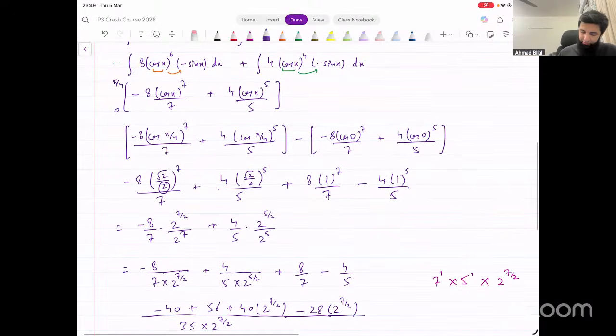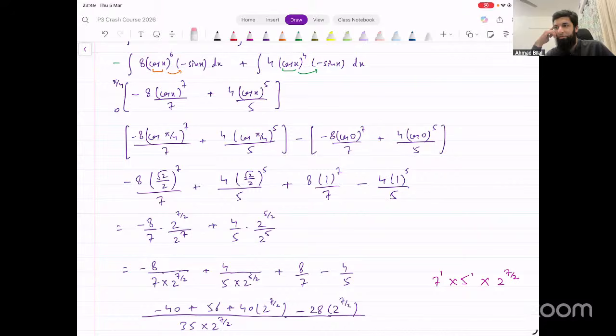Could we simplify this further anyway? Could we simplify this power thing somehow? Yeah, we can't use decimals, right? We cannot use decimals. That's not allowed.